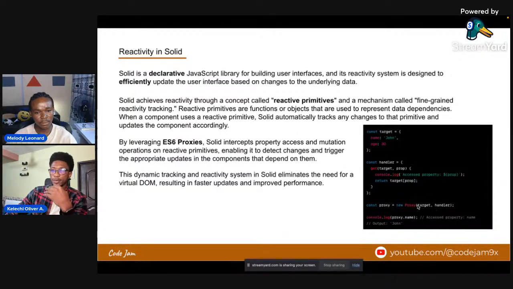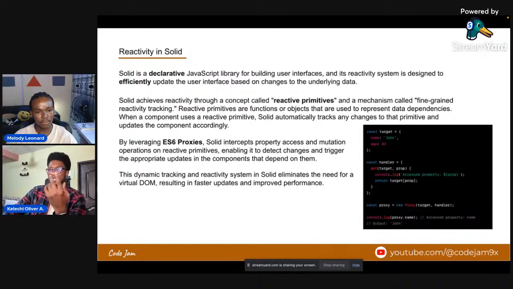So whenever you access a property of that object, this handler can also take other things like the set, that gets called whenever you try to set a property on that object. So it is this feature of JavaScript that Solid uses to make decisions on what components to update, because it holds an object of the component and knows what value to update it with, right? Using ES6 proxy. As users of the library or framework, we wouldn't really dive deeper into the Solid code to try to see how they achieve this. But knowing that this is what they are doing behind the scenes is good.